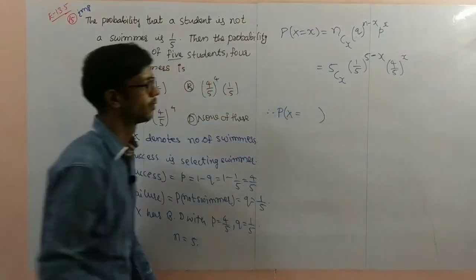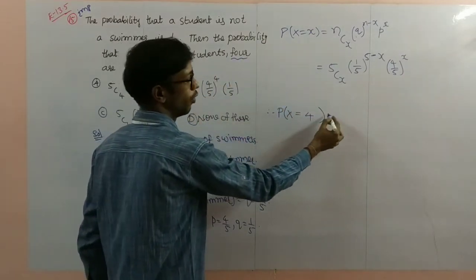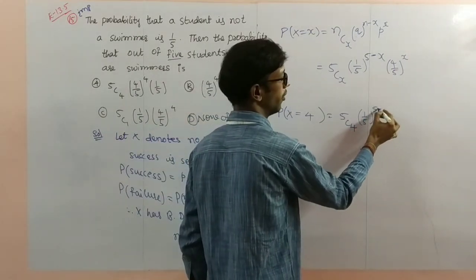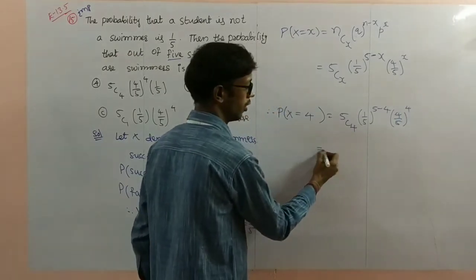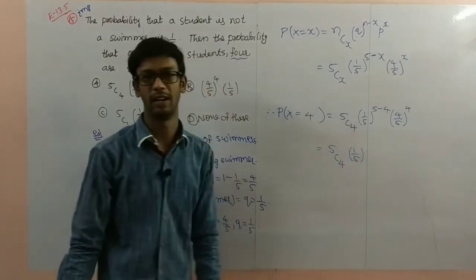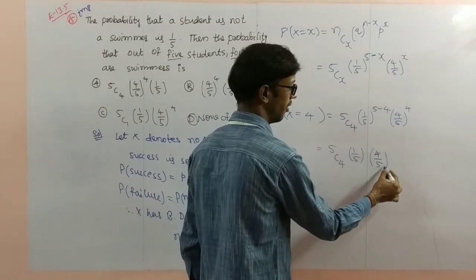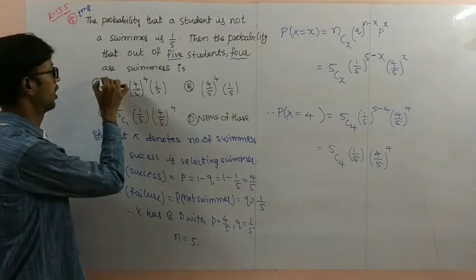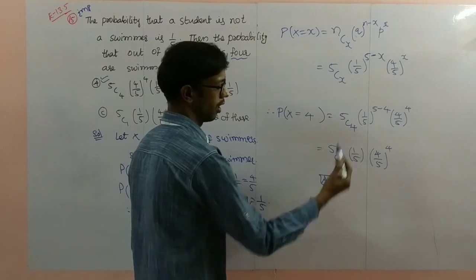Here the question is 4 students are swimmers, so exactly 4. 5C4, (1 by 5) power 5 minus 4, (4 by 5) power 4. 5 minus 4 is 1, so 1 by 5, and (4 by 5) power 4. Here you observe option A is the correct answer.